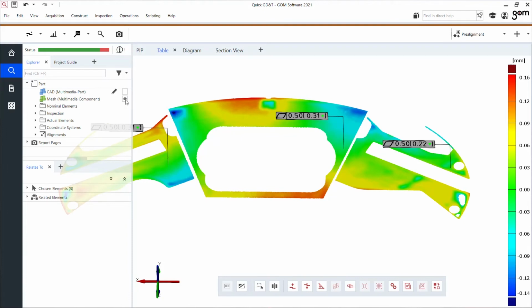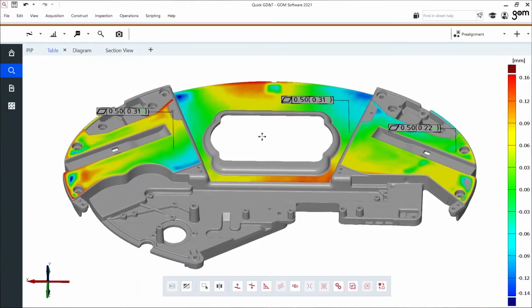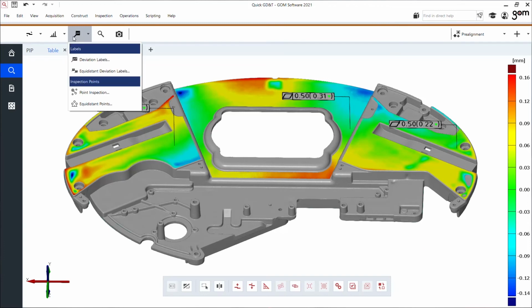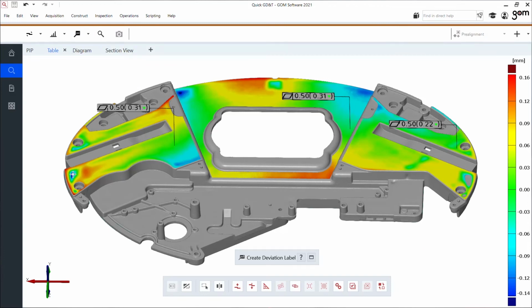I have a nice color representation of this flatness deviation. Very clearly I can see here on the left hand side, but also on the right hand side, there are sink marks. These colors are not showing deviation to the CAD file, they're showing the deviation of this flatness calculation. I can even place deviation labels on them if I want to, highlighting these blue areas which I see in